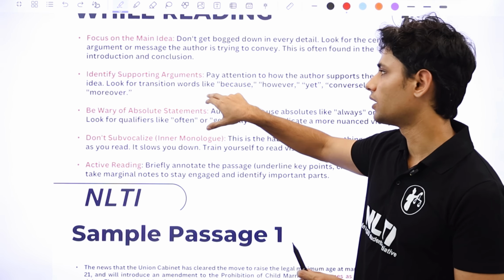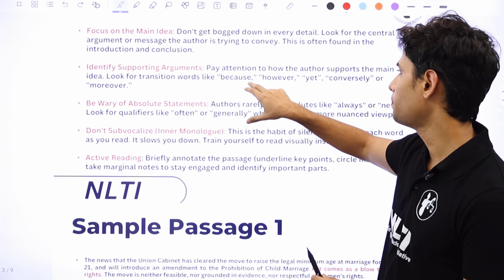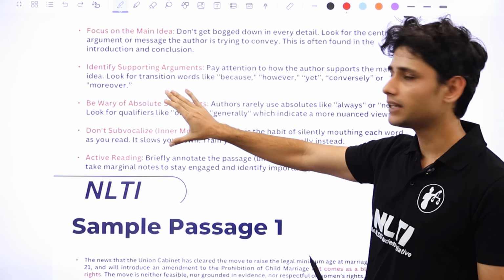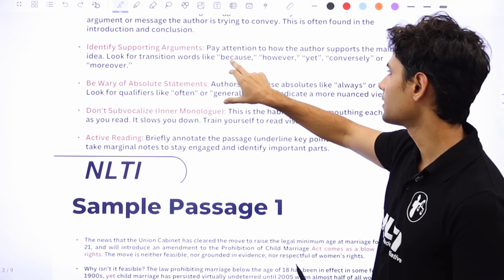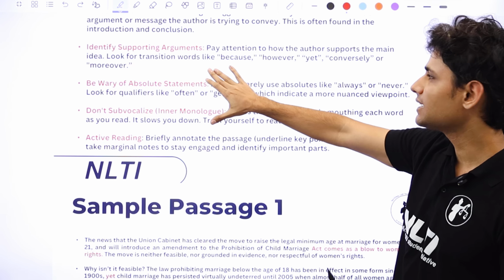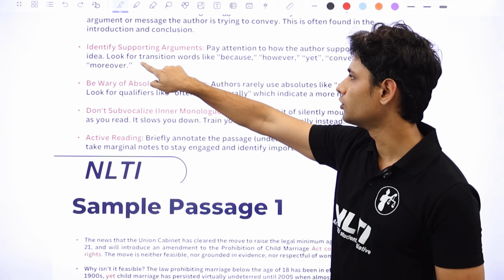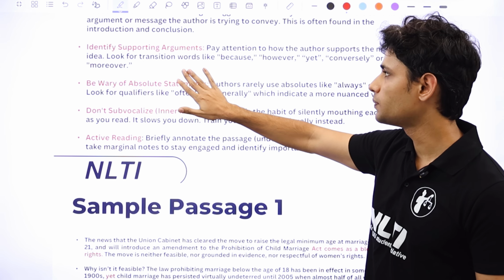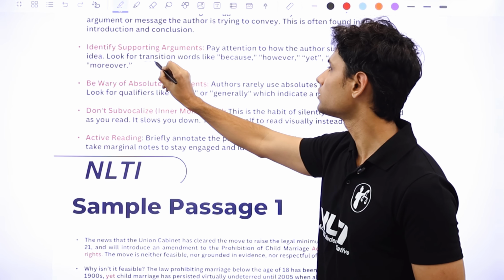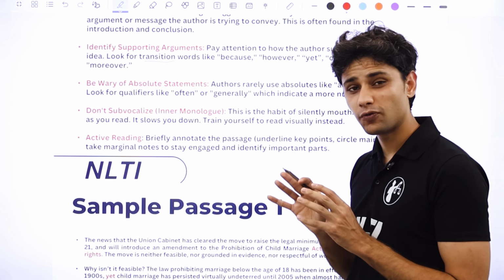That's the second part of our focus on reading a passage, which is to pay attention to how the author supports their main idea. And the way to figure that out is to look at words like because, however, yet, conversely, or moreover. These are basically transition words. Highlight this for yourself. Look out for transition words because these are the words which will basically help you understand what the author is trying to get you to focus on.